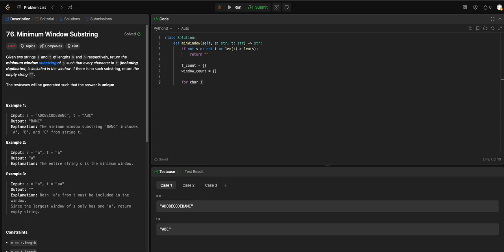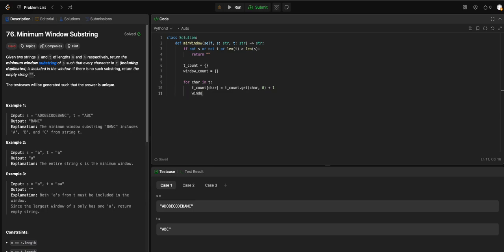For character in T: count of character is equal to T count dot get character, 0, plus 1.